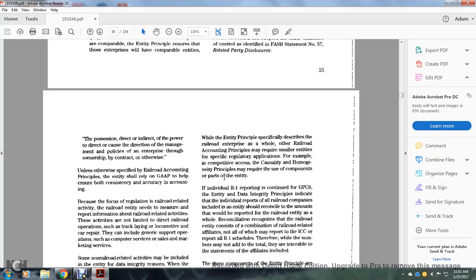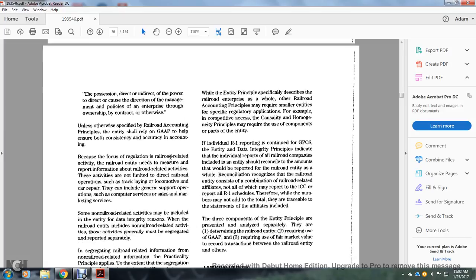Unless otherwise specified by the railroad accounting principles, the entity should rely on generally accepted accounting and auditing principles to help ensure consistency and accuracy in accounting. Both focus on regulating railroad-related activity. The railroad entity needs to measure and report information on railroad-related activity.